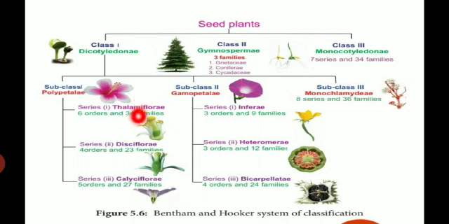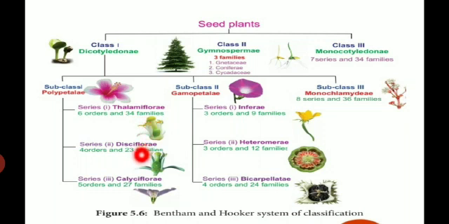The second series of Polypetalae is Disciflorae. Disc means a disc shaped thalamus is present in Disciflorae. Under this series it includes 4 orders and 23 families.